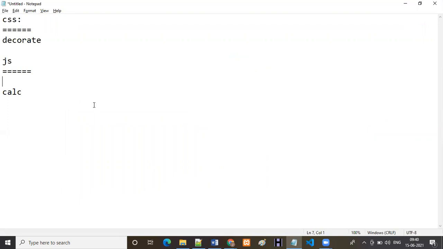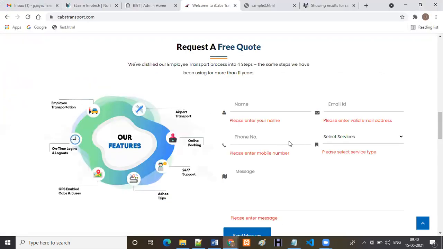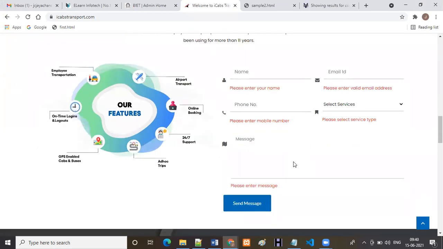If you want to perform arithmetic operations like addition, subtraction, multiplication, division, modulus, anything, we are going to perform them with the help of JavaScript. The main intention of JavaScript is that we can do client-side validations. Here, client means whoever is using this application. The browser is showing the validation. Whenever we open this website, it shows it in the browser only, no? So in the browser we are performing this type of validation. That's why we call JavaScript client-side validation.